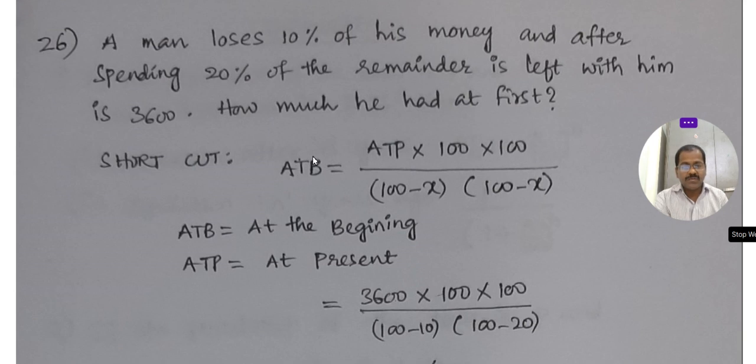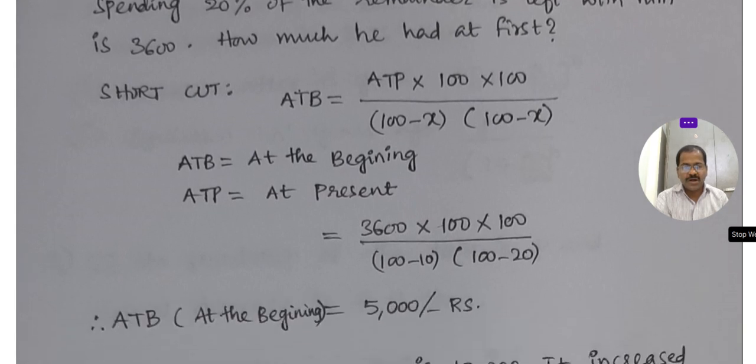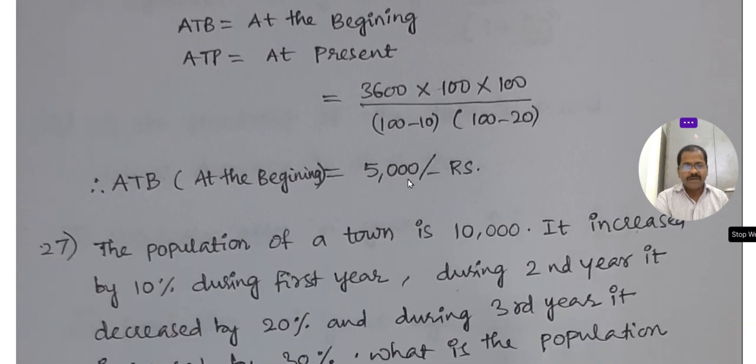Okay, at the beginning how much he had. Okay, this is at present, he lost 10%, then he spent 20%. You see here, 100 minus x, he lost 10%, 100 minus x, he spent a second x, he spent 20%. Okay, now at present he had 3600. At the beginning is, this is the shortcut, at the beginning is at present into 100 into 100 by 100 minus x into 100 minus x. At the beginning he had 5000 rupees. This is the shortcut formula.